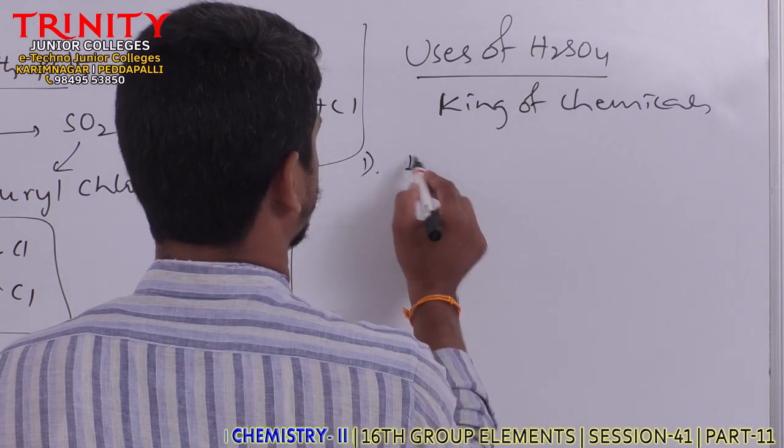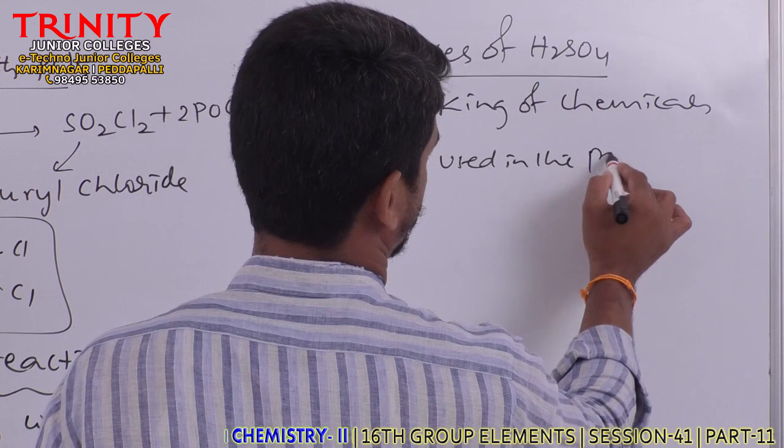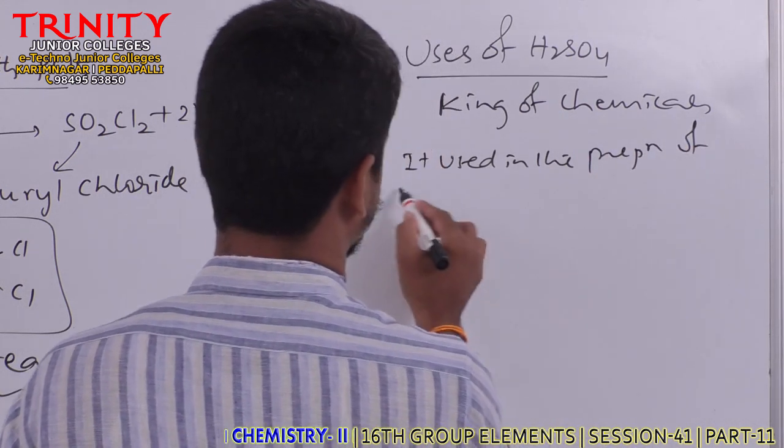So first, it is used in the preparation of fertilizers, the manufacture of fertilizers.